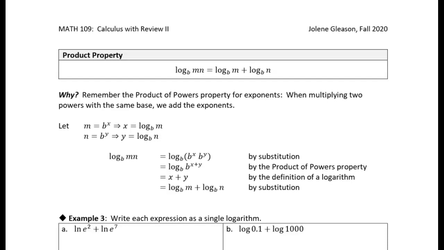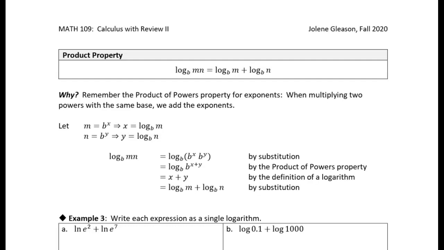All right, let's talk about what happens if we take the log of the product of two numbers. The log of the product of two numbers is the sum of the logs of those two numbers. Now, why? This is where it's very important to understand the properties of exponents in order to understand the properties of logarithms.